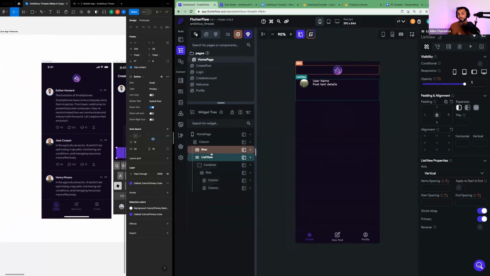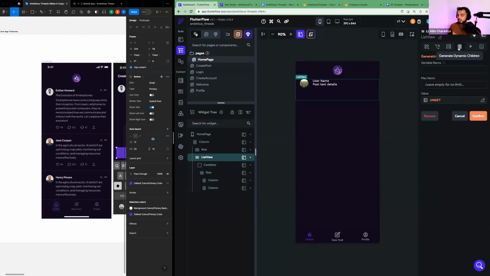Okay, list view. Make sure your list view is activated. And the power of a list view in FlutterFlow is that a list view can connect directly to a collection and render a list of items from a collection. It just connects directly to it. It's super cool. So click on list view, right? Activate it. Make sure you have list view toggled here. The fourth item is called generate dynamic children. And what this means is generate one item for each item in the list. If you know anything about computer science, this is called a loop, right?